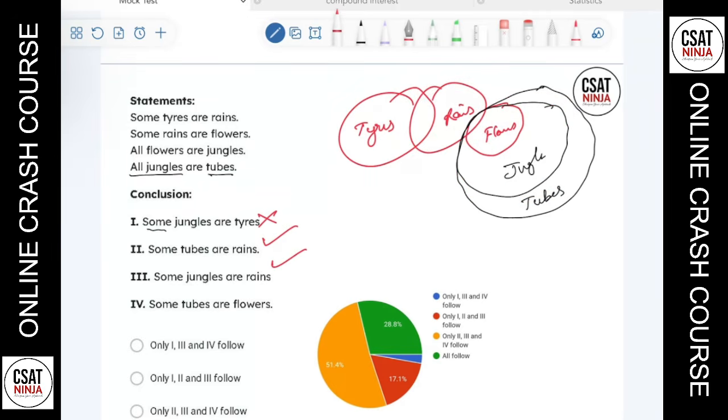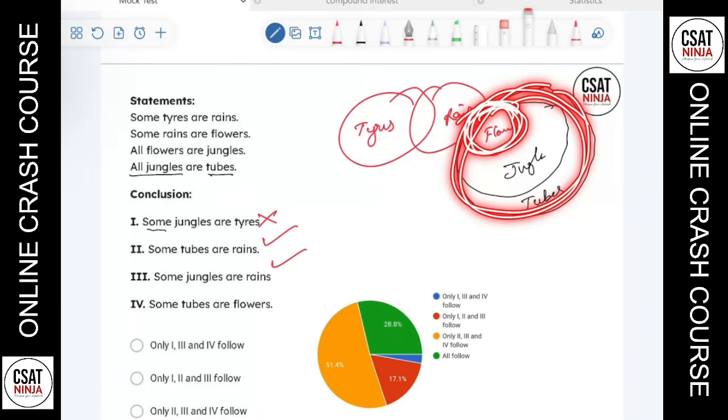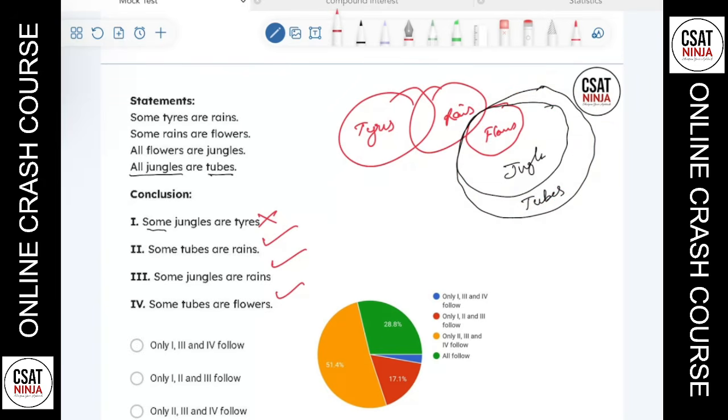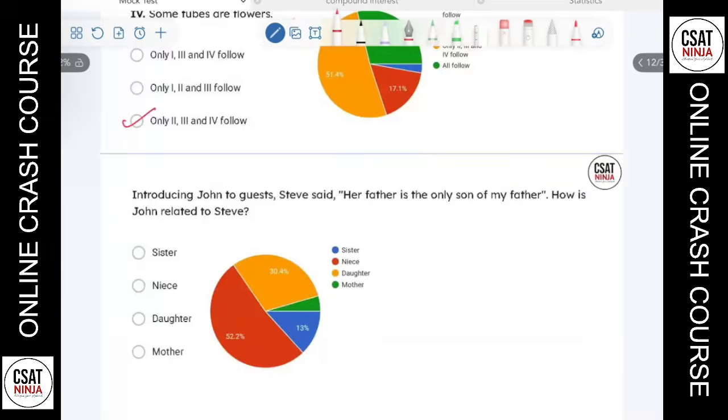Some tubes are flowers. Where is tube? Some tubes are flower. That means there is some area that is covered by flower inside the tube. Yes, we can say that. That means this option will follow. So only 2, 3, and 4 will follow. That's the answer there. So 50% gave the answer correctly.